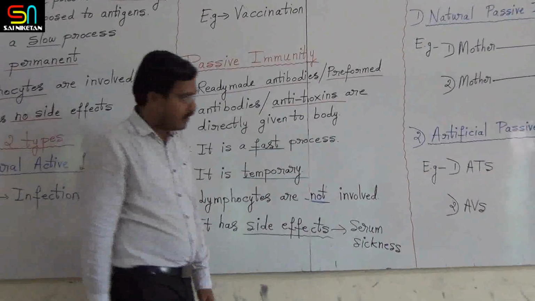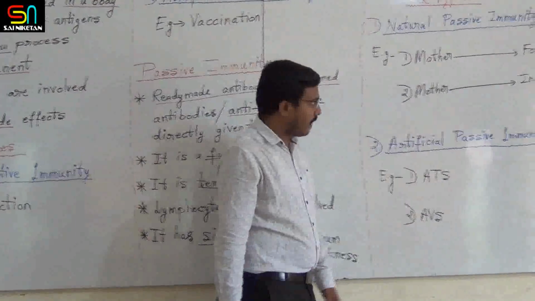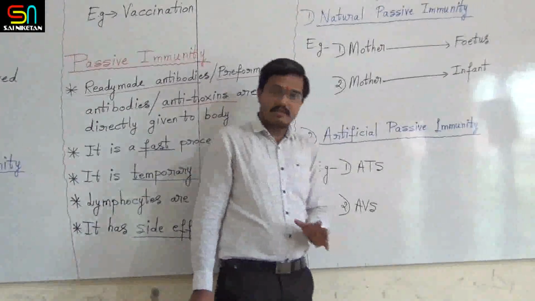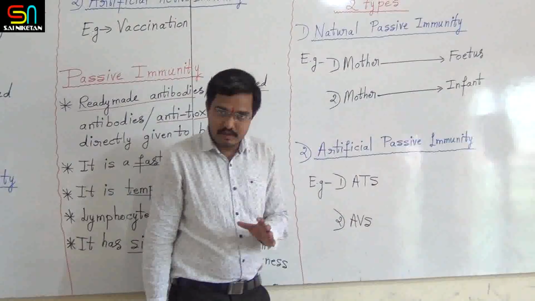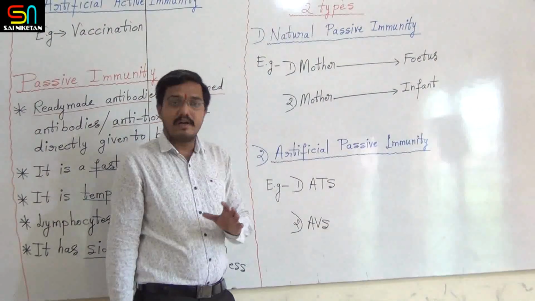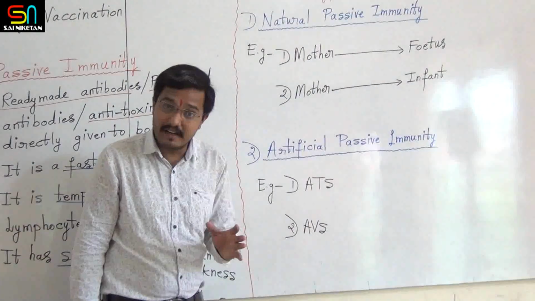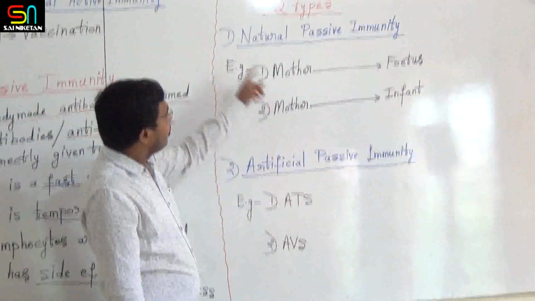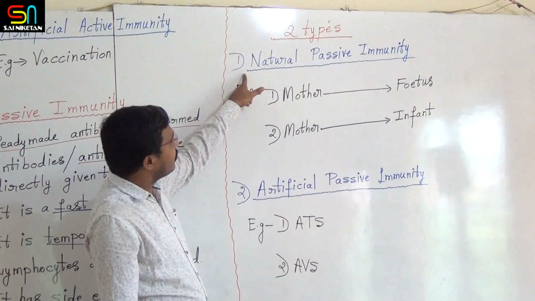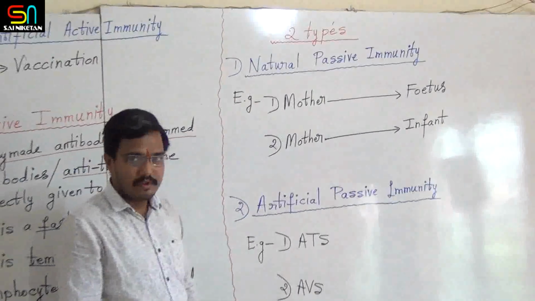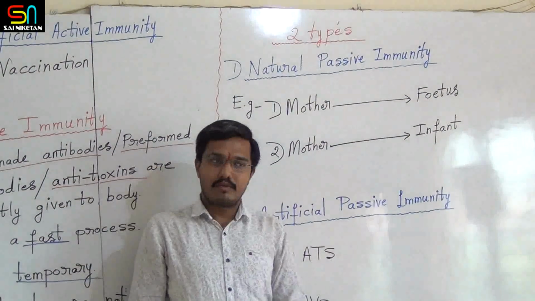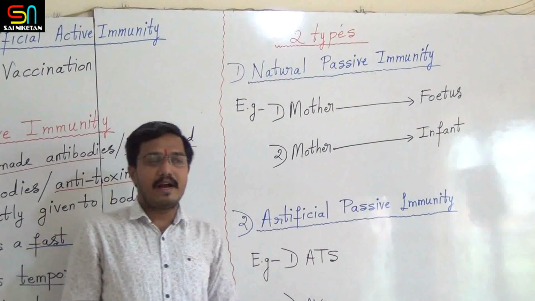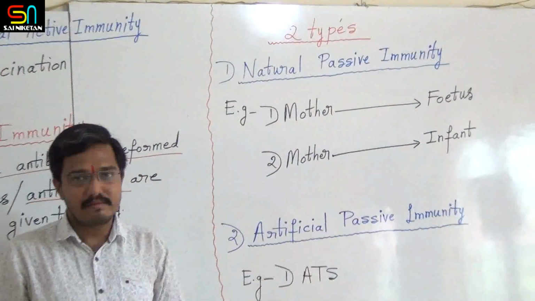Now comes a very important discussion: there are two types of passive immunity. Already you know, natural passive immunity and artificial passive immunity. The first one is natural passive immunity. It is very surprising, how are we getting antibodies naturally?